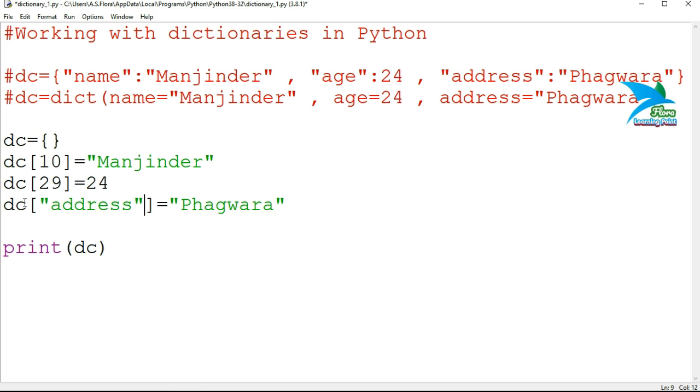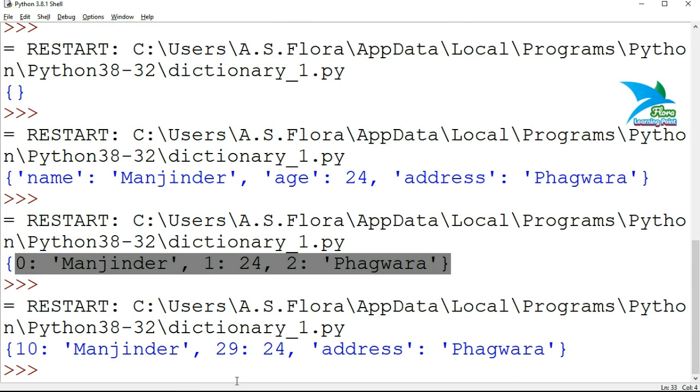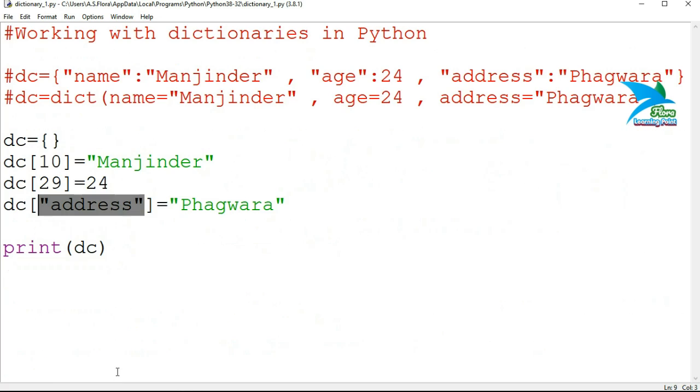And you can also make use of a mixture of numeric and string types of keys. For example, here I'll use address. So the key of the first element is a numeric index, the key of the second element is a numeric index, and the key of the third element is a string type of index, that is the key.